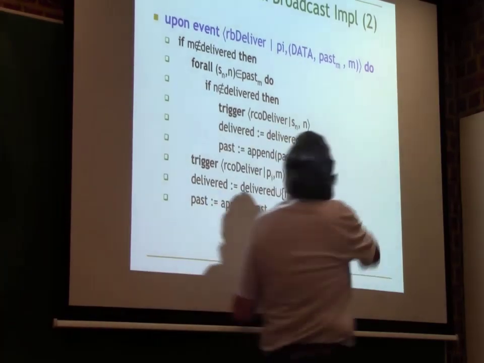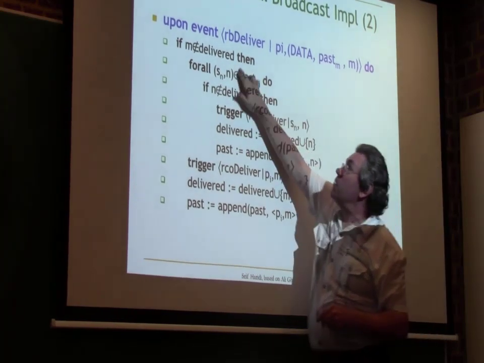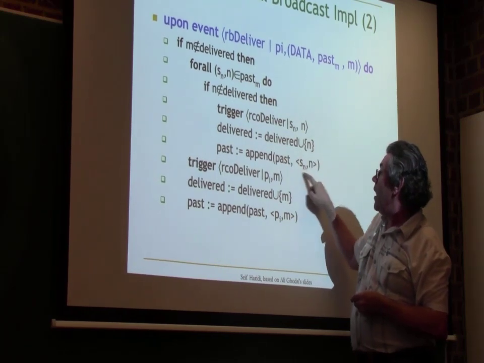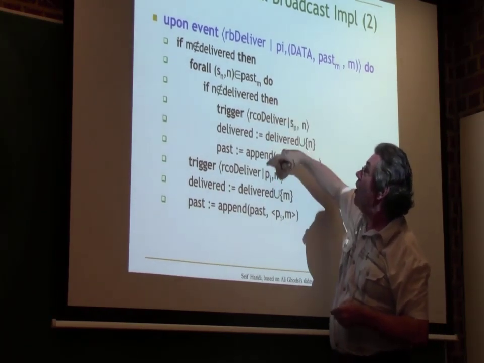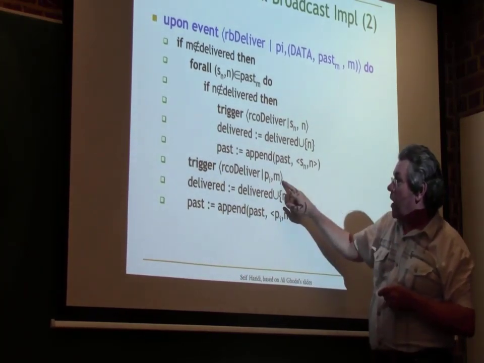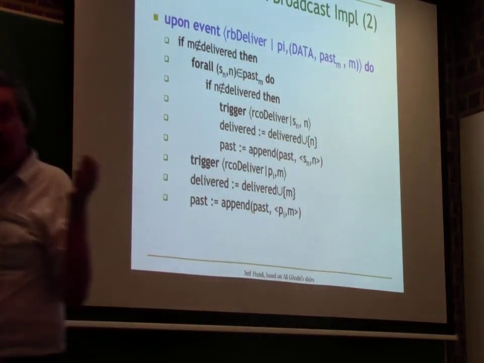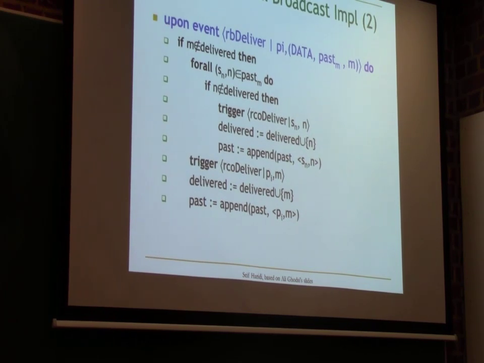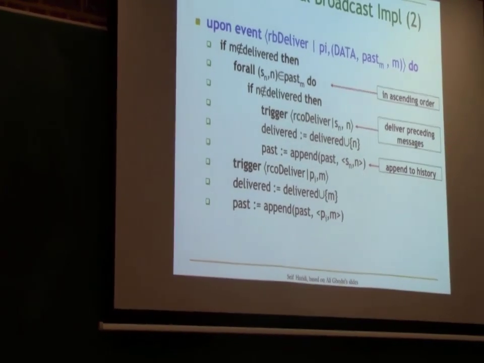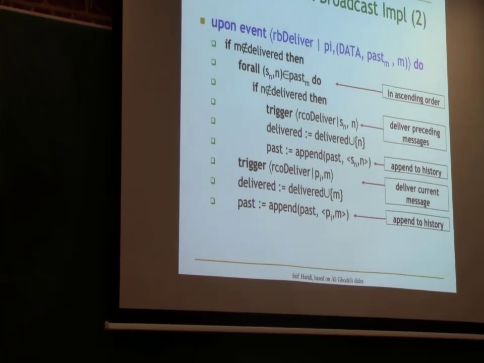See, this past M is the past coming from the message, and the past here is the local past. So when I deliver N, I have to add it to the local past. And I do this for all the messages in past M. And once that's done, I deliver M, and I add it also to the past, and that's it. So the algorithm is actually very straightforward. It's not so complicated. So in ascending order, deliver preceding messages, append to history, then deliver the current message, and then append to history again.